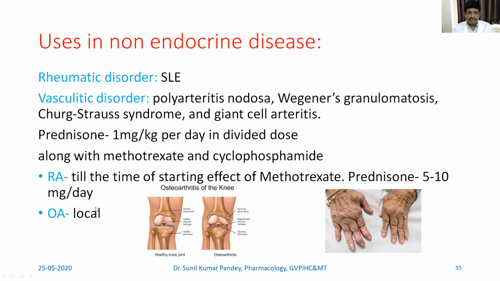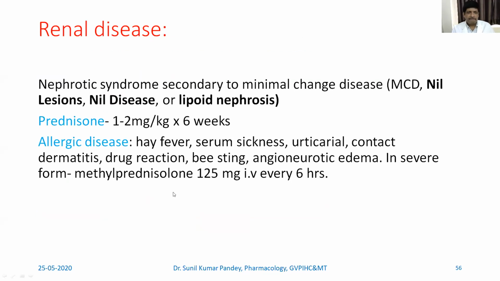In case of osteoarthritis, here we see the osteoarthritis, then the synovial joint, the synovitis can be seen here. So in that, local injection of steroid can be given. Renal disease, when there is increased excretion of protein through urine, in there it can be given, which is called minimal change disease, MCD, or nil lesion, or nil disease, or lipoid nephrosis. Prednisone at the dose of 1 to 2 milligram per kg for 6 weeks can be given.